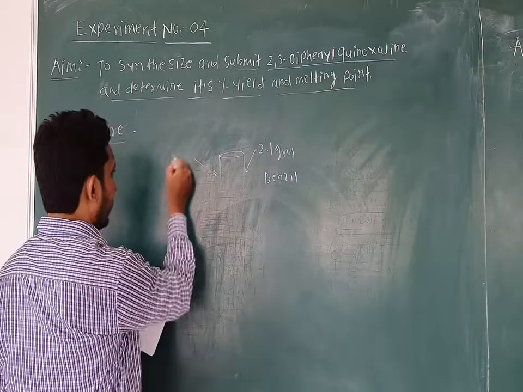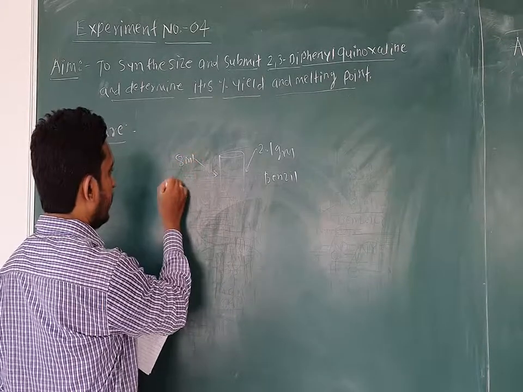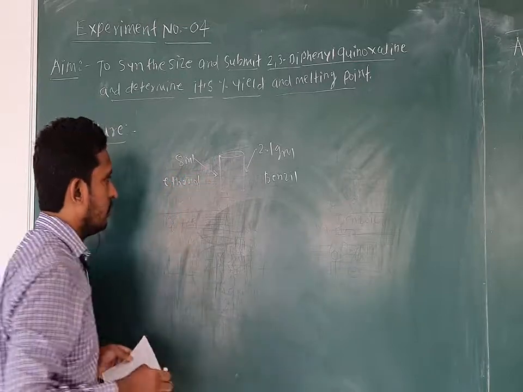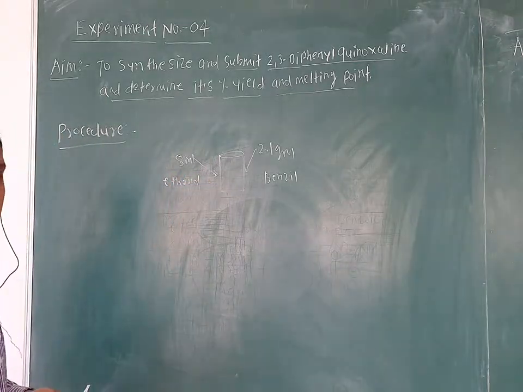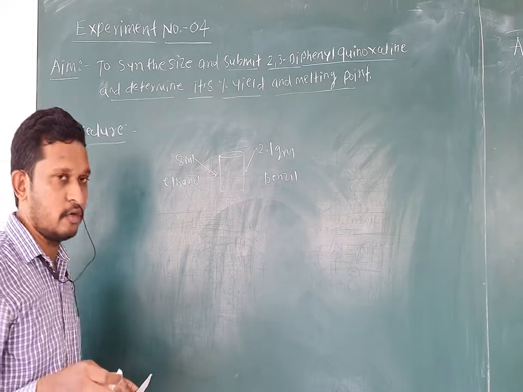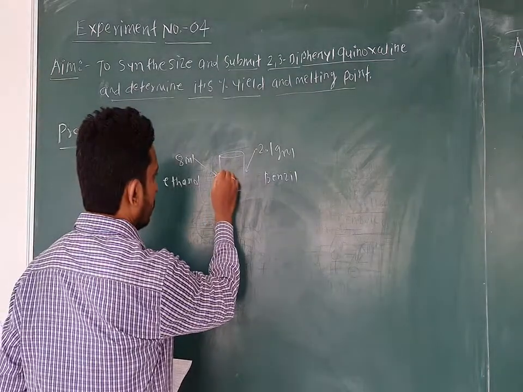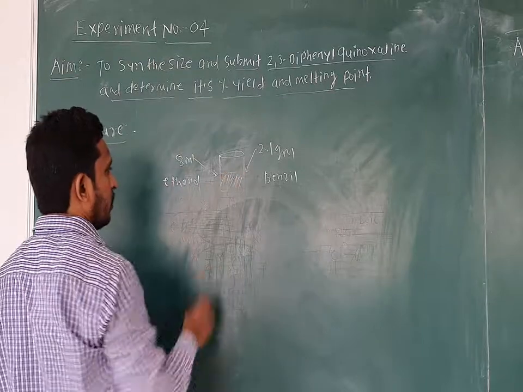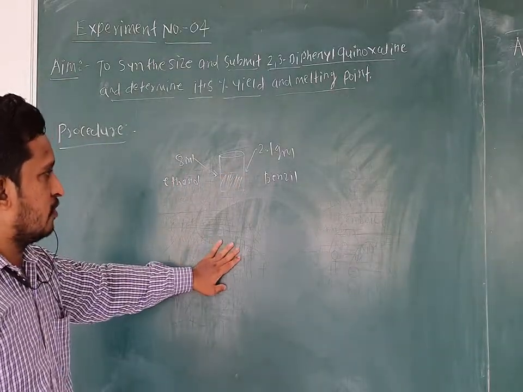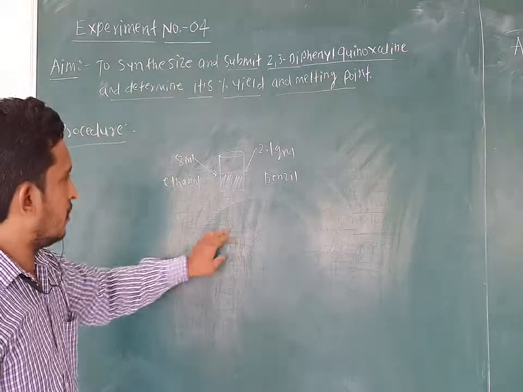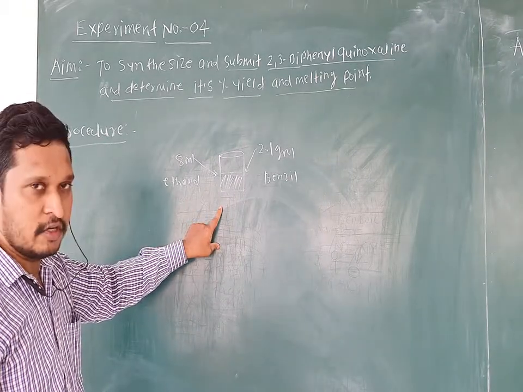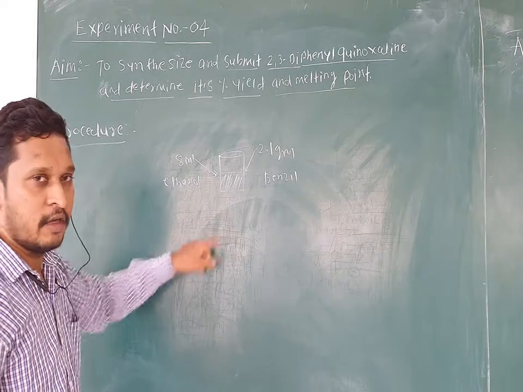Then you have to add 8 ml of ethanol, or rectified spirit, or the lab solvent. After the addition of 2.1 gram of benzil and 8 ml of ethanol in the beaker, you have to stir it properly and try to dissolve it.